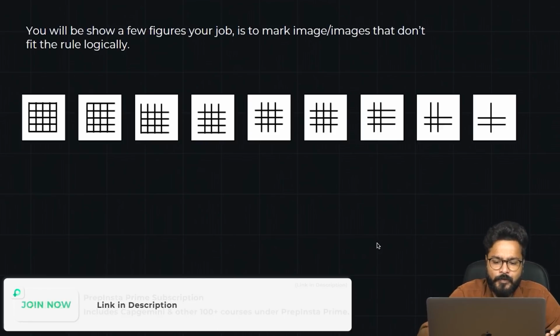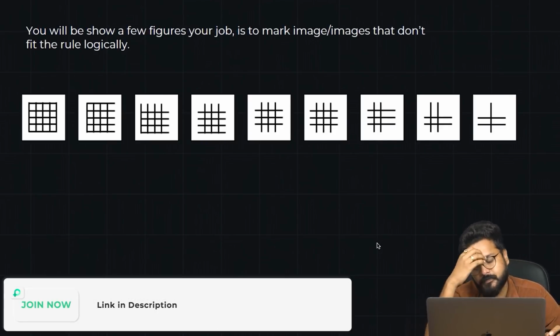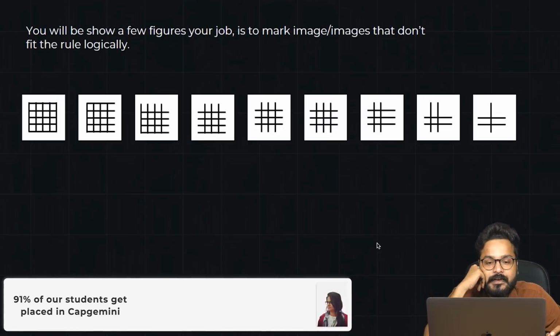Moving on to the next type of challenge that you get is this one. This is the inductive reasoning challenge.